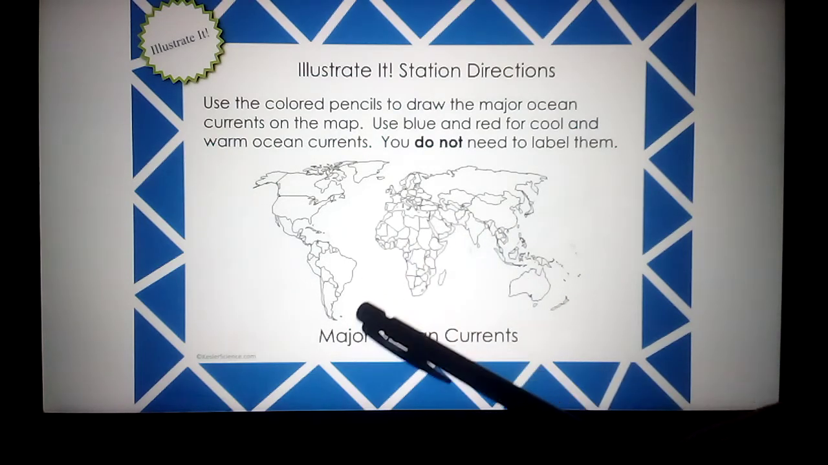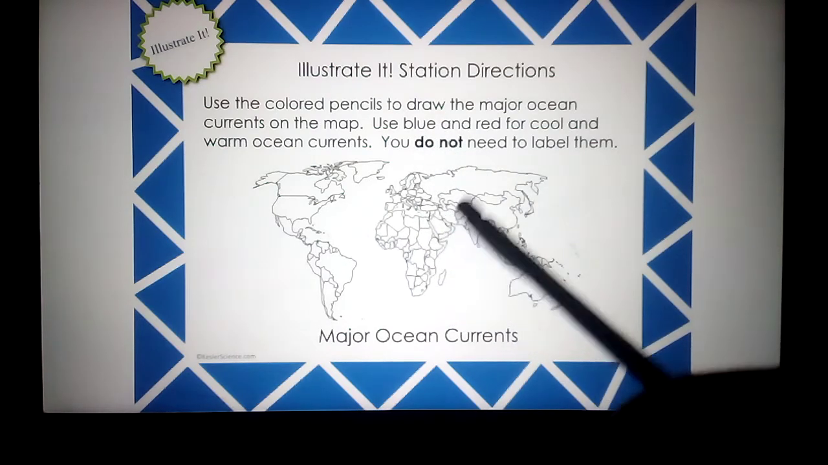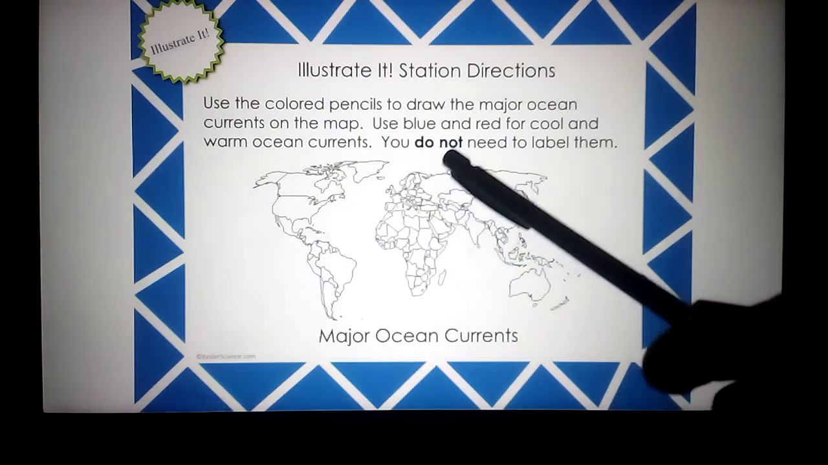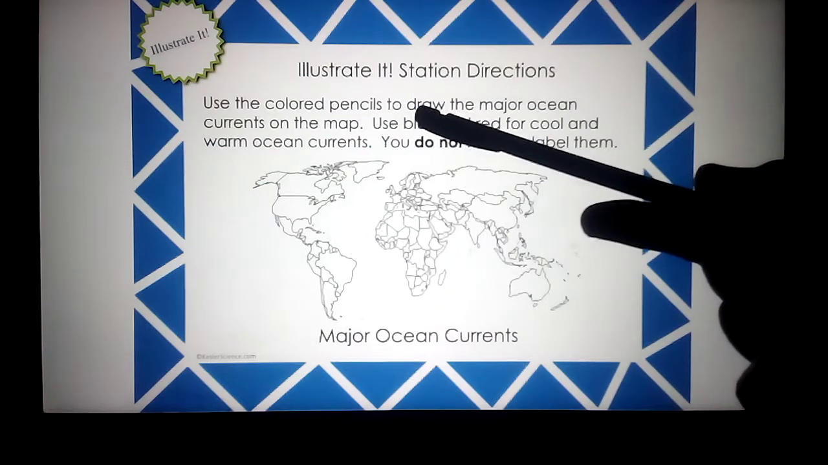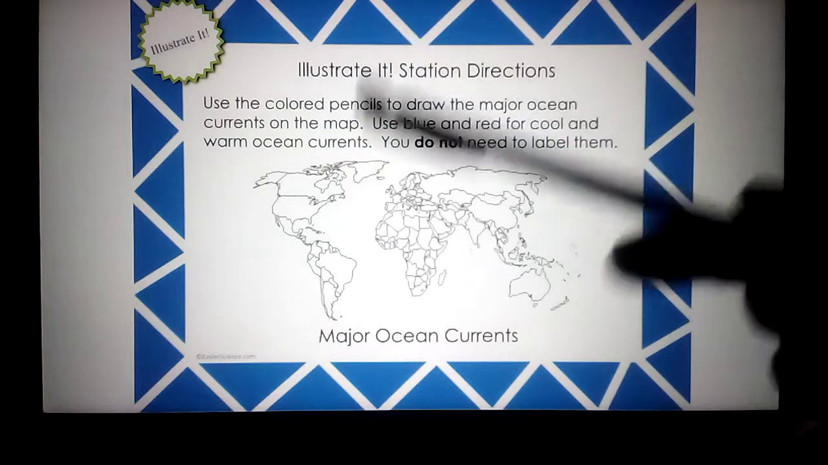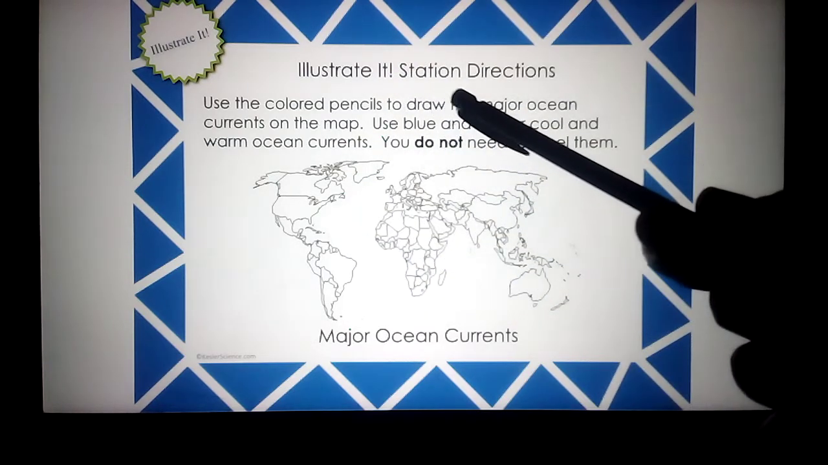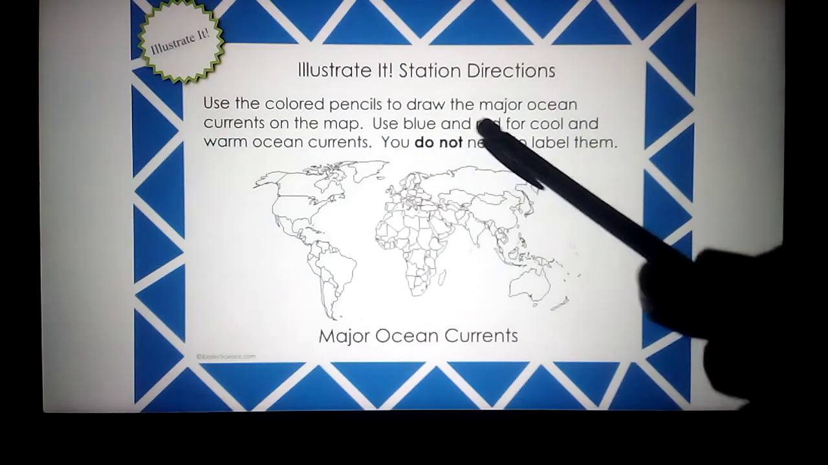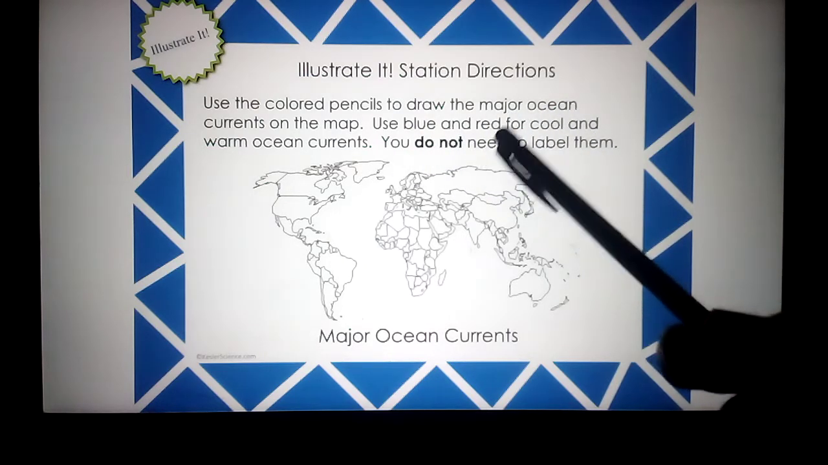Already we discussed warm water. An example is the Gulf Stream. Cold water is the Labrador current. Different currents are already there. Use colored pencils. Here we are using two colors, blue and red. Red for the warm ocean currents, blue for the cold ocean currents. You have to use the colored pencils to mark the major ocean currents on the map. Use blue and red for the cool and warm ocean currents.